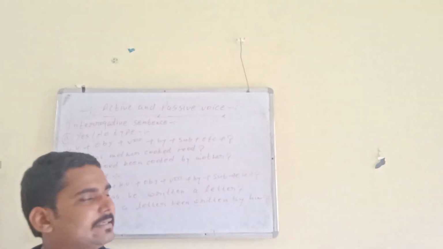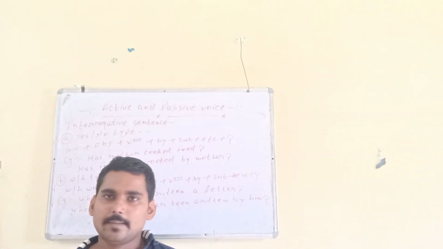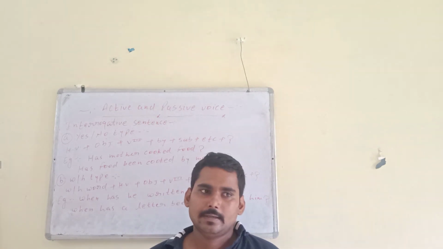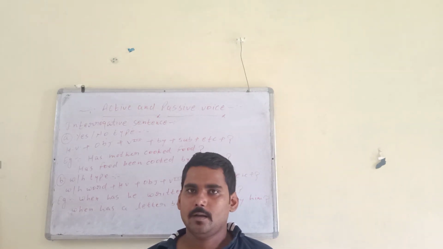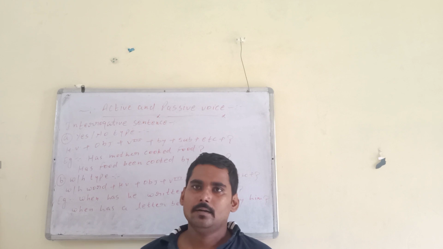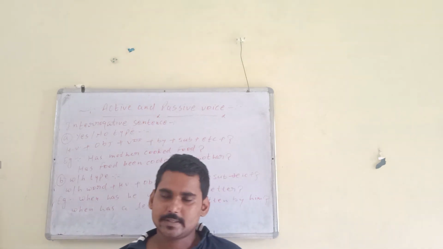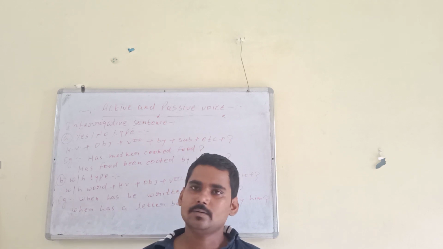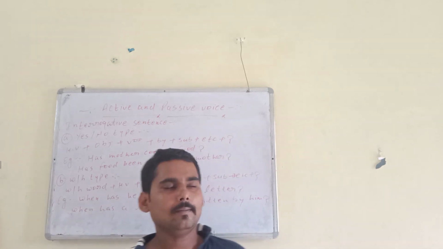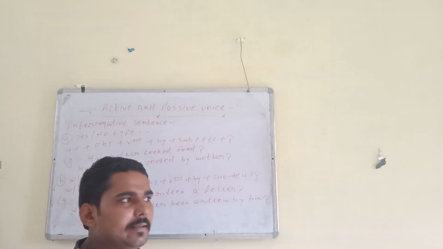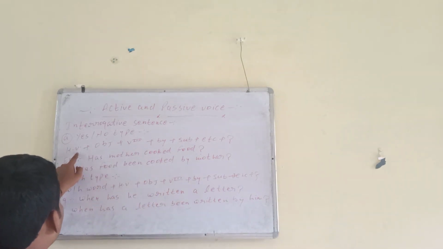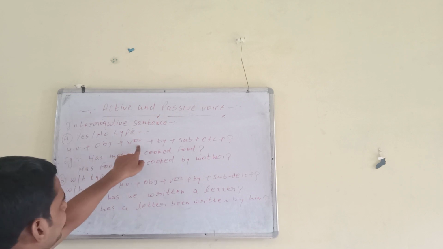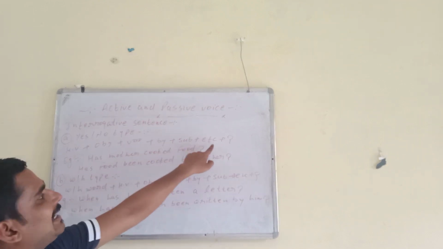Next one is the interrogative sentence. Now we will talk about the passive of the interrogative sentence. We know very well there are two types of interrogative sentences. The first one is yes/no type and the second one is WH type. I have already told you about both in a previous video. So the rule is: helping verb, then object, then third form, by, subject, other verb and mark of interrogation.